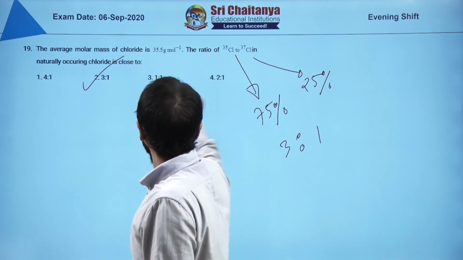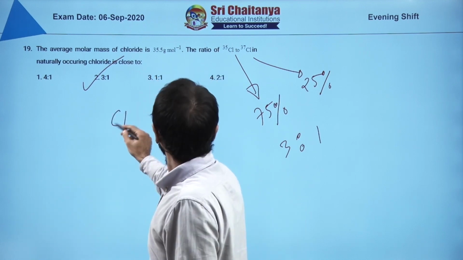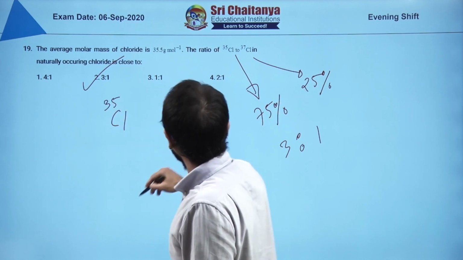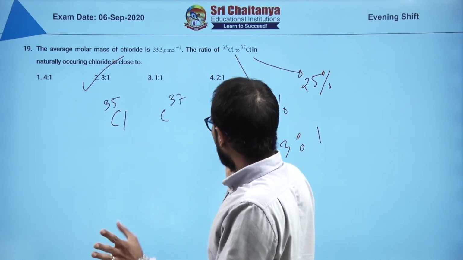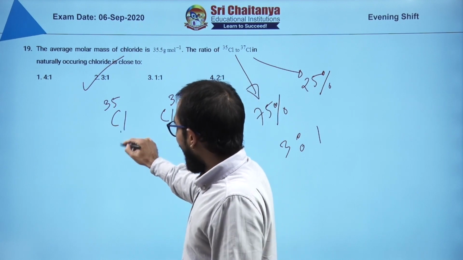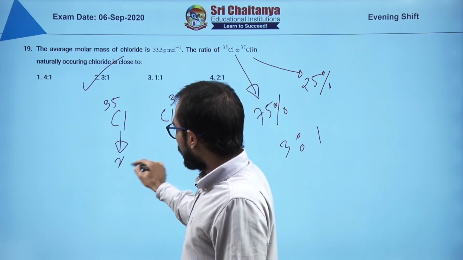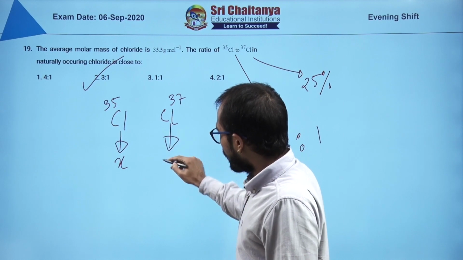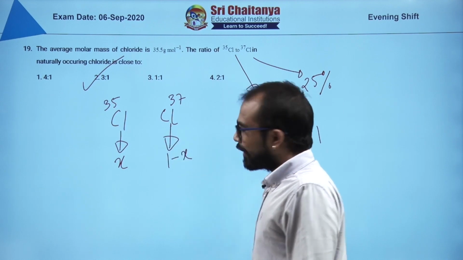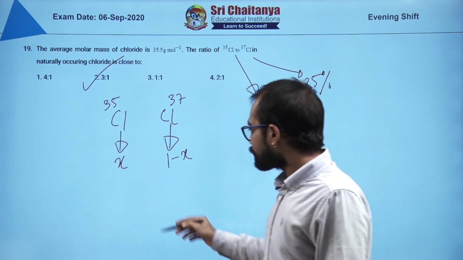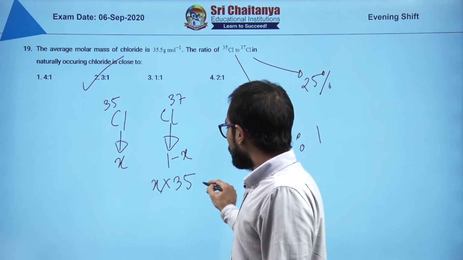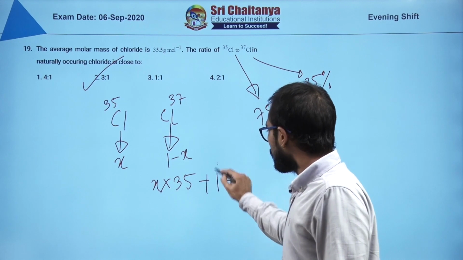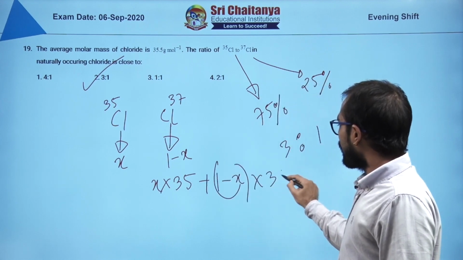Say for example in nature chlorine-35 and chlorine-37 are found, and say the mole fraction of this one is X, which makes the mole fraction of this 1 minus X. Now what you do, X multiplied by 35 plus (1 minus X) multiplied by 37.